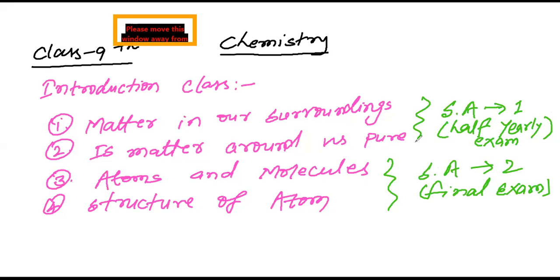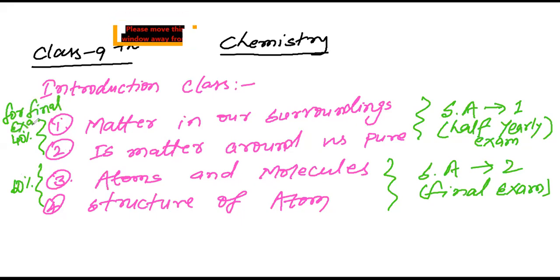Keep in mind that the ratio of 40 and 60 also exists in the final. In the final exam, you have to read 40% of SA1 and 60% of SA2, and the sum of both is 100, complete 100% for the final exam.